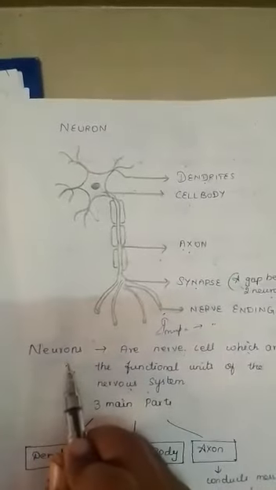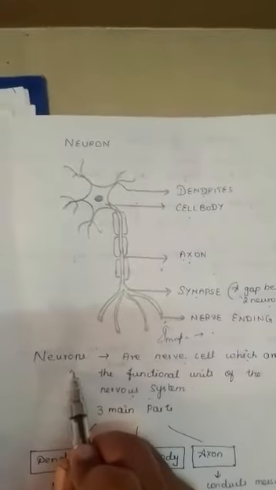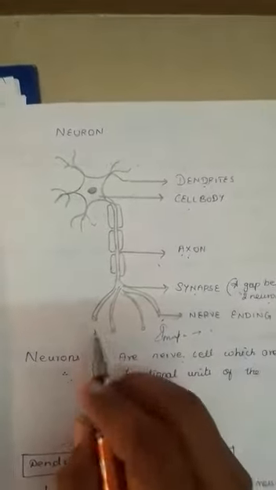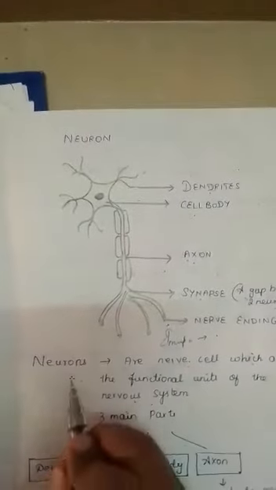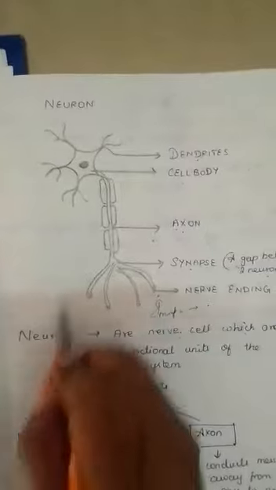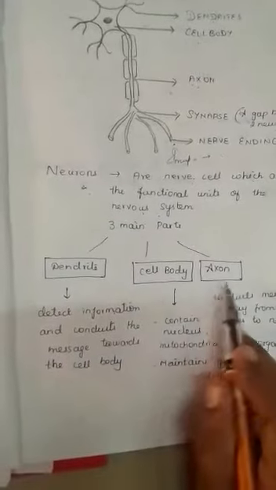This neuron is going to act accordingly to the stimulus. For example, if I am going to touch any hot plate or any object, the response is created only because of the action of neuron. Got it? Yes? Now listen, this is the structure of neuron. What are the three major parts? One is dendrite, cell body, axon.